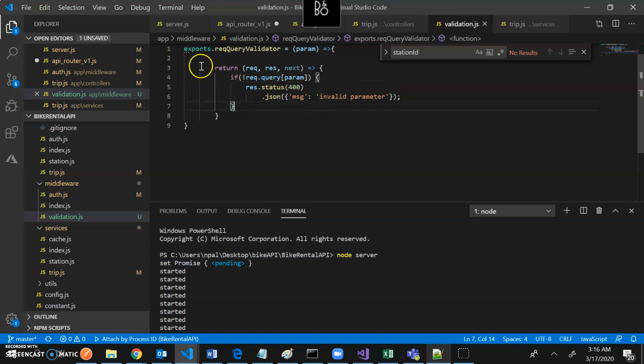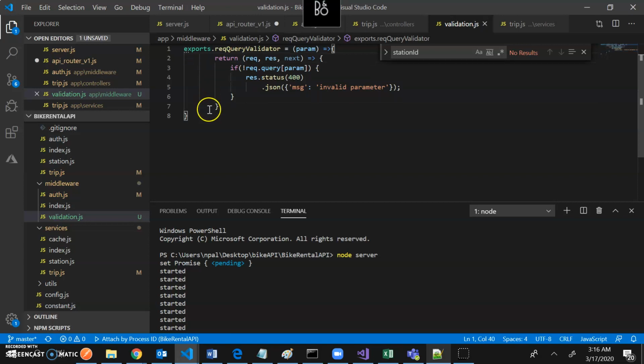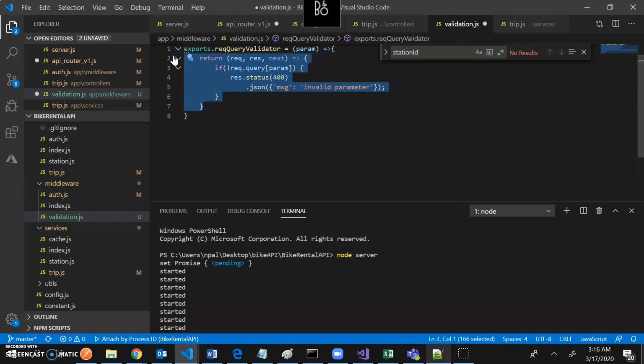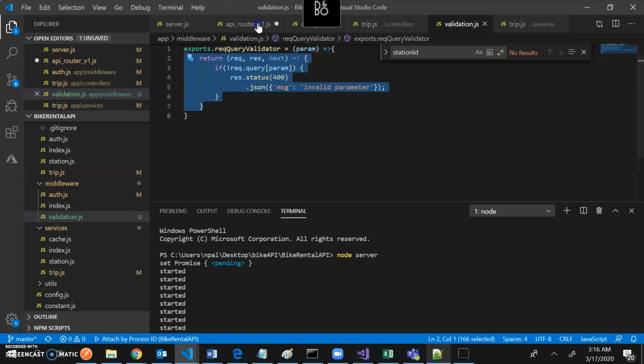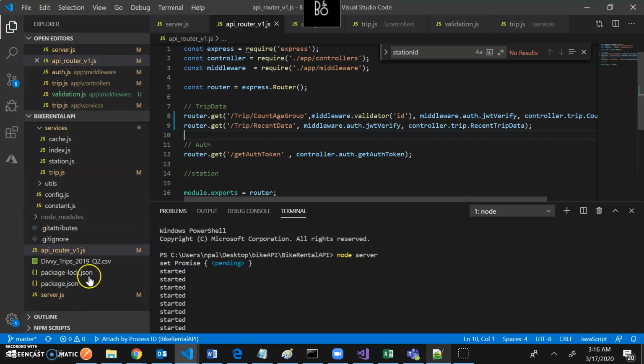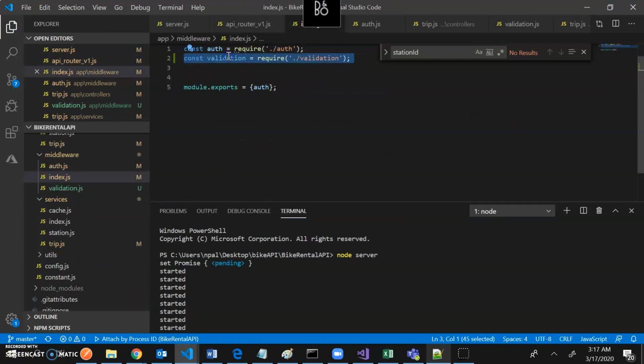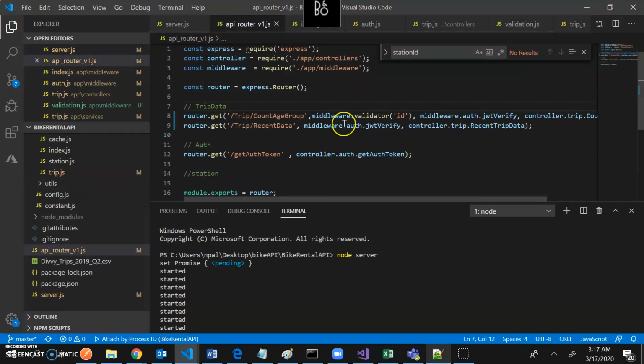So this is my middleware. Okay, I mean this is my middleware which is wrapped in another function. So now what will happen? I'll just return it, and then I will of course get this middleware. So I just copy paste the same thing over here. Sorry, I will just expose this module through my index file. Right now what will happen, this validation, I can get it over here very easily.